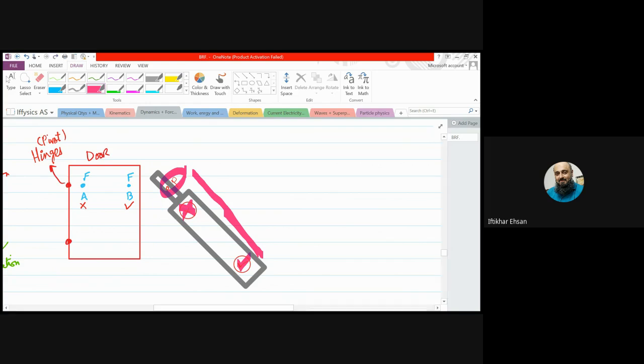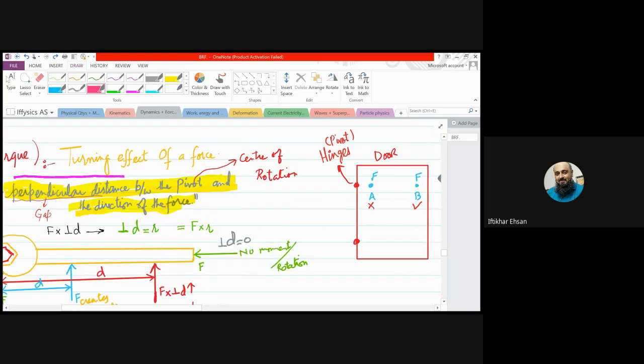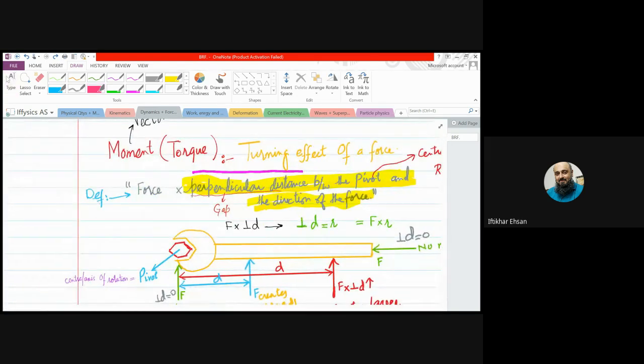So beta, what we have discussed so far is that moment is the turning effect of force. Yes, it depends upon force, but other than force, it also depends on the perpendicular distance between the pivot and the direction of force, the line of force, right? Clear?